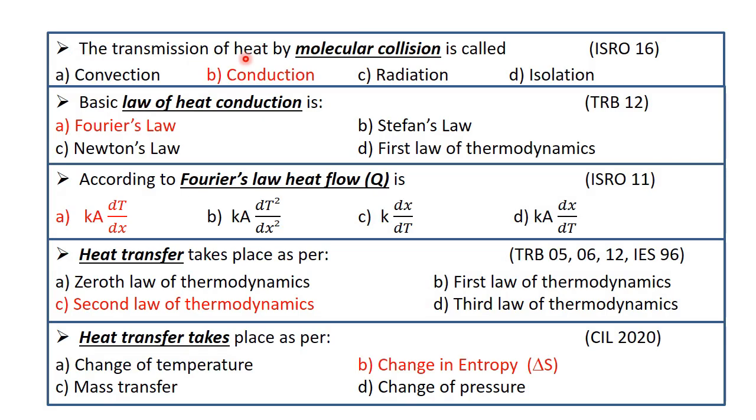The transmission of heat by molecular collision is called. It was an ISRO 2016 question. Option A convection, B conduction, C radiation, and D isolation. In every question I highlighted the keywords like this for understanding purpose, right? So we know that heat transfer by molecular collision or lattice vibration is called conduction. So option B is the correct answer. Believe me, it is a 3-mark question in ISRO.